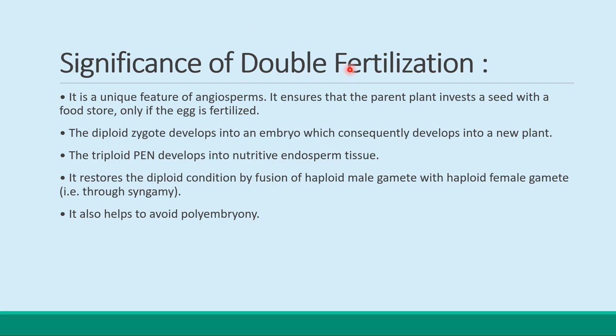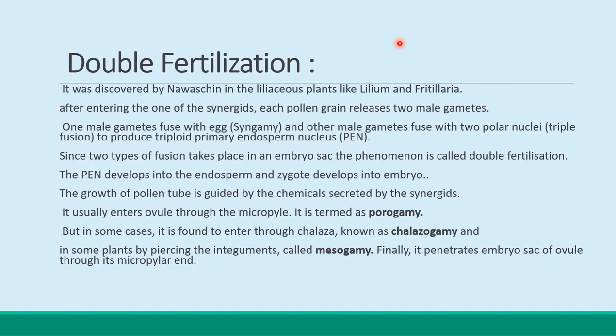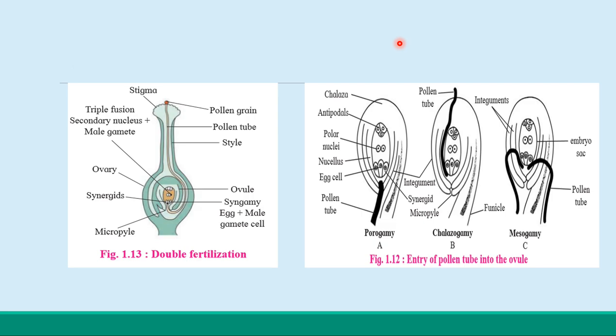Mark it as an important one because the question may be asked that describe the process of the double fertilization with the neat and labeled diagram. If the diagram is asked about just double fertilization, then you can draw this diagram with neat and labeled.